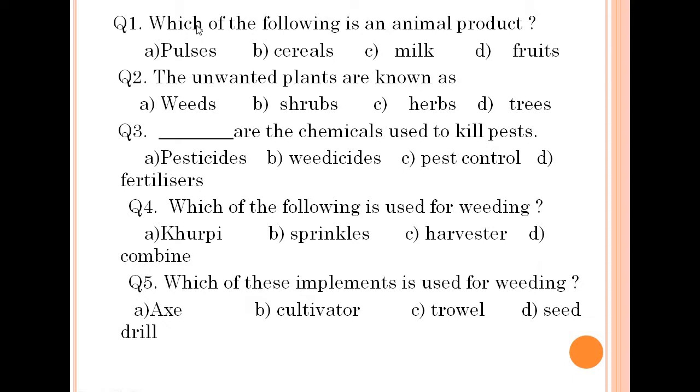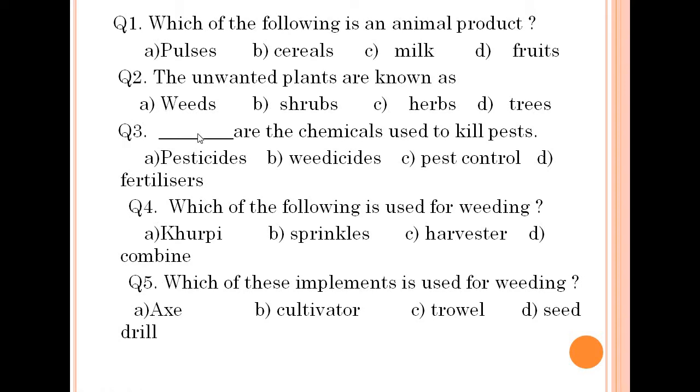First question is, which of the following is an animal product? The answer is milk, because all these other three are plant products. Now question number 2. The unwanted plants are known as weeds. These are different from the useful trees, but weeds are the unwanted plants.